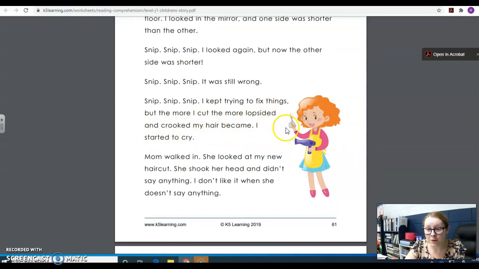Were your predictions right, boys and girls? I thought she was going to do that. I thought she was going to cut her own hair.